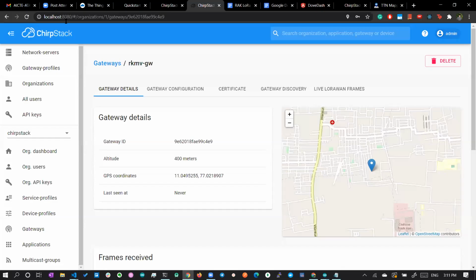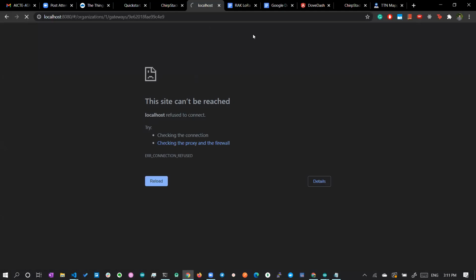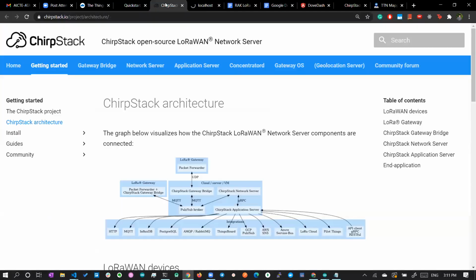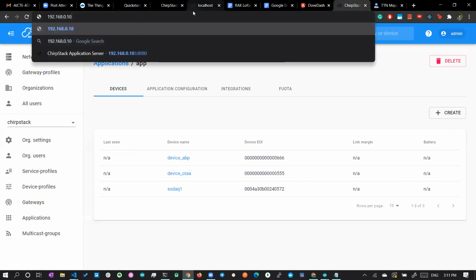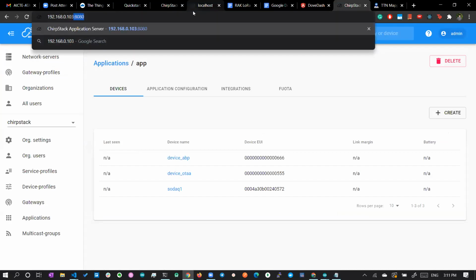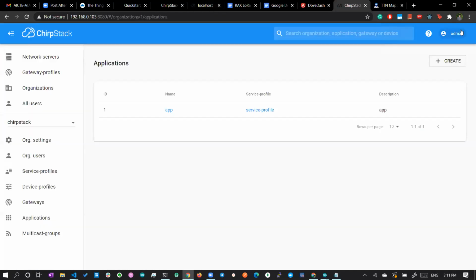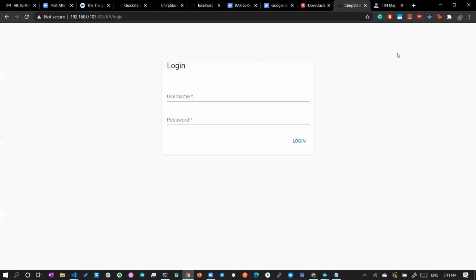So here you can see it is localhost, right? That we have stopped. If you reload this, you will not get it, it will throw an error. You can see it keeps on reloading, and it will throw an error. Now let's open ChirpStack at this IP address, 103 and port 8080. So this is our server from the Raspberry Pi gateway itself.